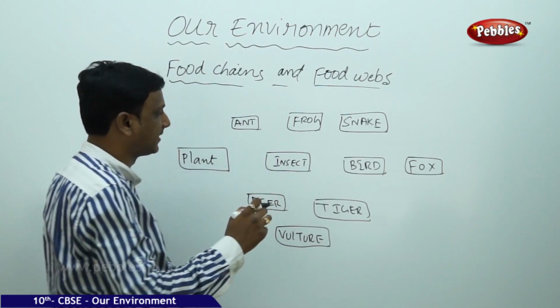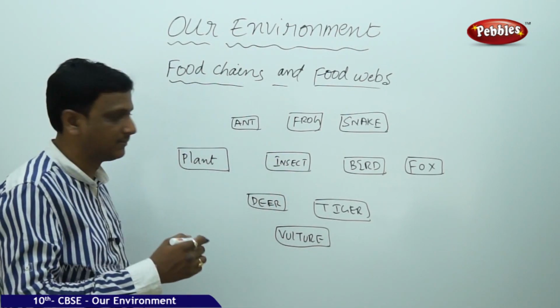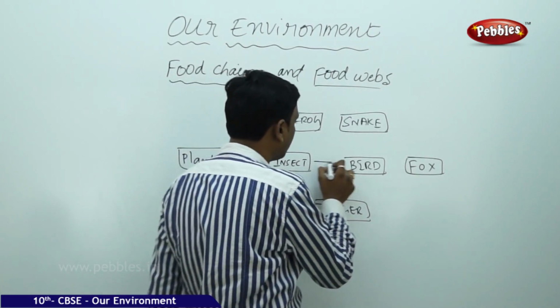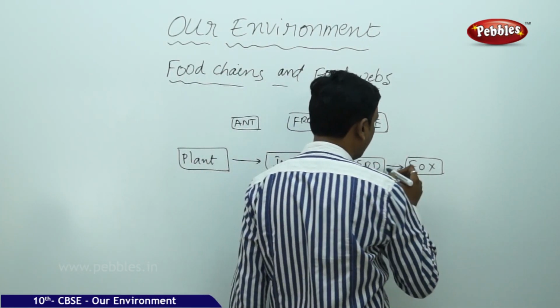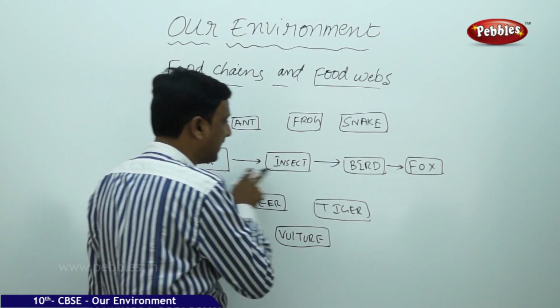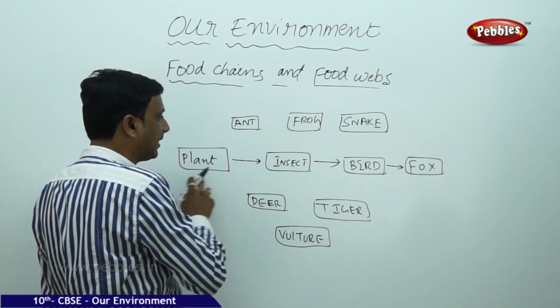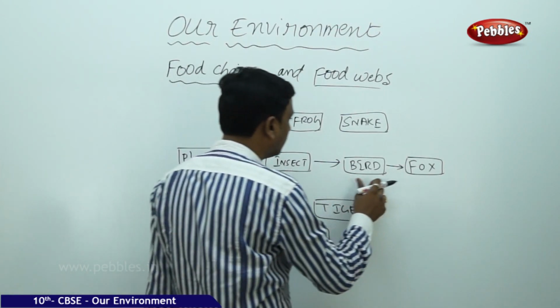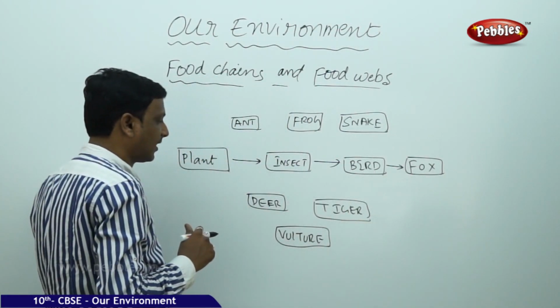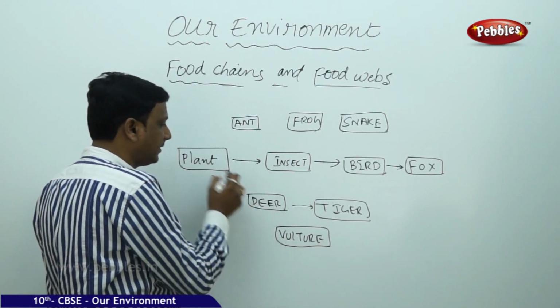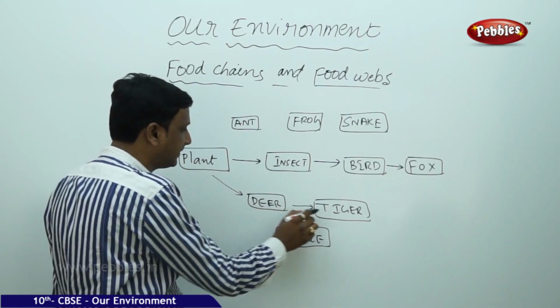Here we see different organisms. It has got some plants and some animals. Plant is eaten by insect. Insect is eaten by bird. Bird is eaten by a fox. Now you can find a relation here. Now the relation looks like a chain. Plant, insect, bird, fox. You see, deer is eaten by tiger. Plant is eaten by deer. Here you can find a chain. Plant, deer, tiger.